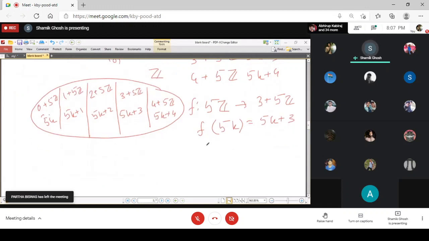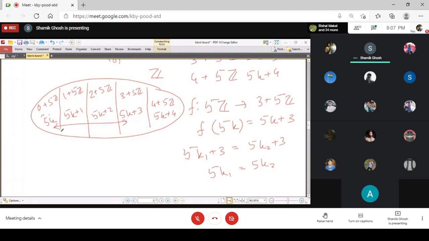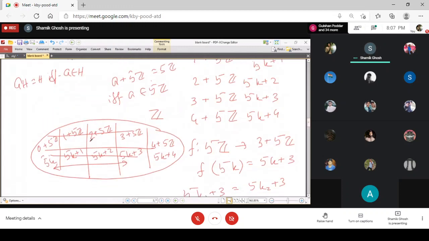And you see the mapping is one-to-one and onto, because if 5k1 plus 3 is equal to 5k2 plus 3, then you get 5k1 equal to 5k2. And so the mapping is one-to-one. And the mapping is onto, because every element here is of the form 5k plus 3 and its pre-image is 5k. So there exists a bijection between the elements here and the elements here. This bijection tells us they have the same number of elements. And these 5 cosets make the disjoint partition of the set.